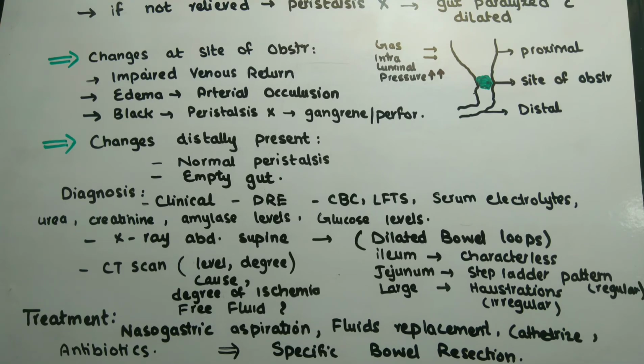The abdomen is opened through a midline incision and the whole gut is examined, and assessment is directed to the site of obstruction, nature of obstruction, and viability of the gut. Remember, the cecum is a good marker for identification of the site of obstruction. In case of small bowel obstruction, the cecum is collapsed, and a dilated cecum indicates large bowel obstruction.